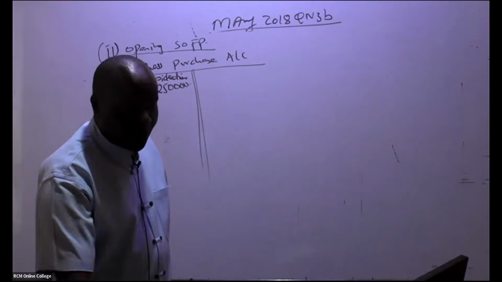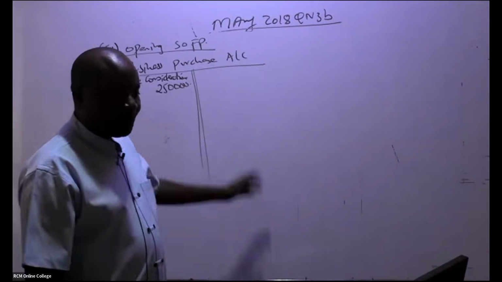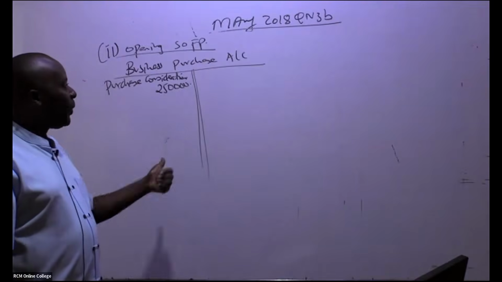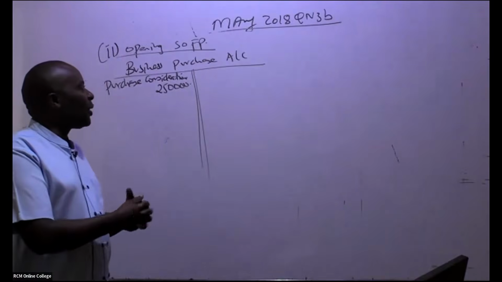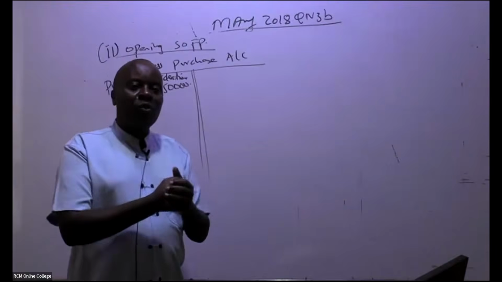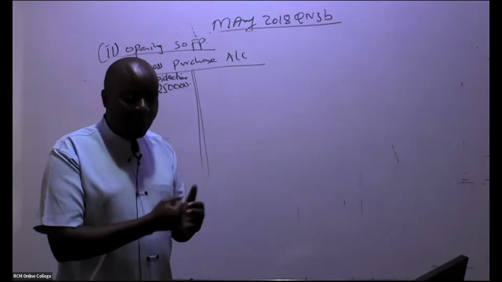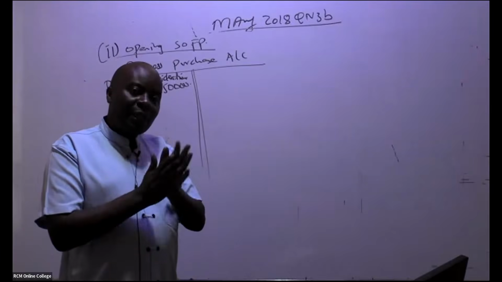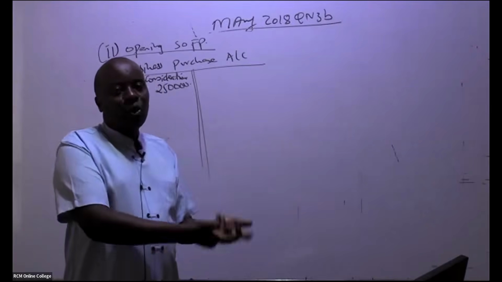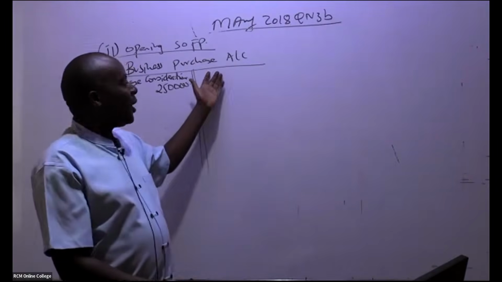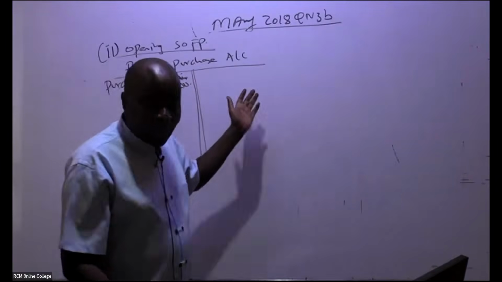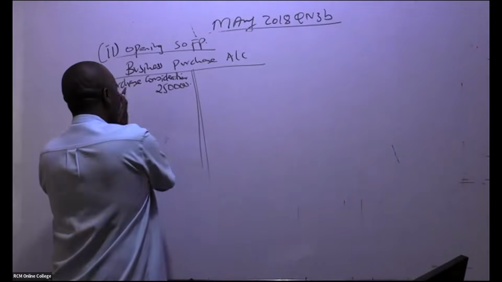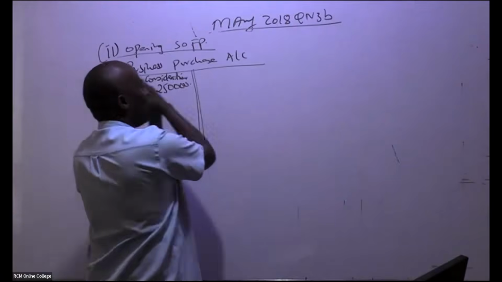So goodwill, this is what we are trying to calculate. This account will give us the goodwill. So remember, ladies and gentlemen, what are we doing in a business purchase? First of all, we are purchasing those assets that the business took. When we purchase them, we shall debit those assets and then credit this account. So we start with assets taken over. Here you are debiting the individual assets and then you credit this account.